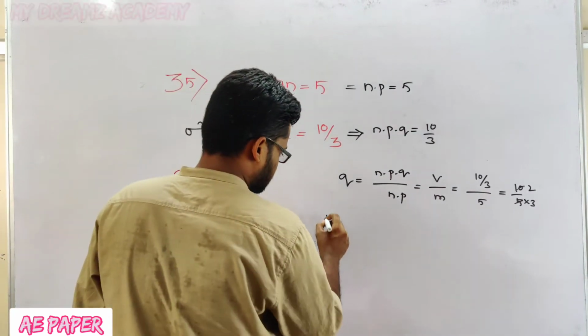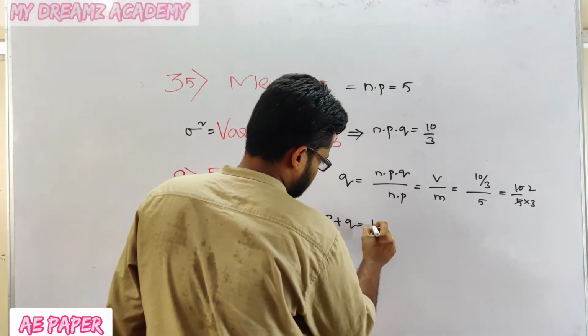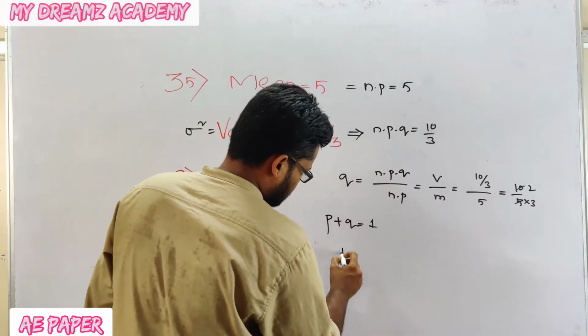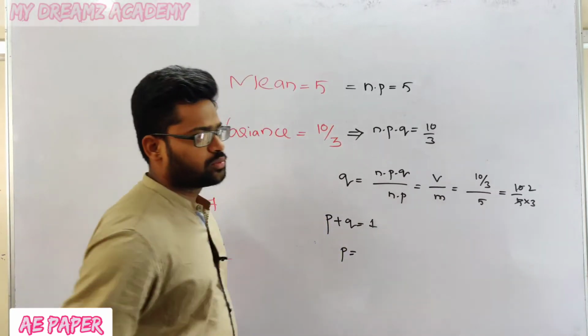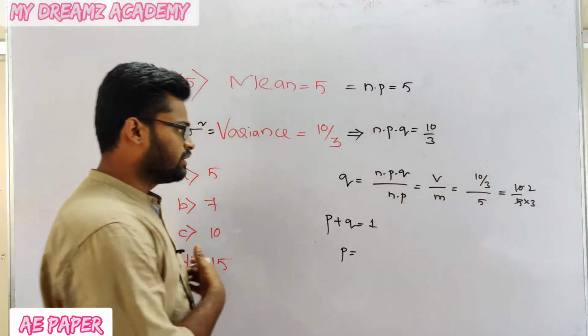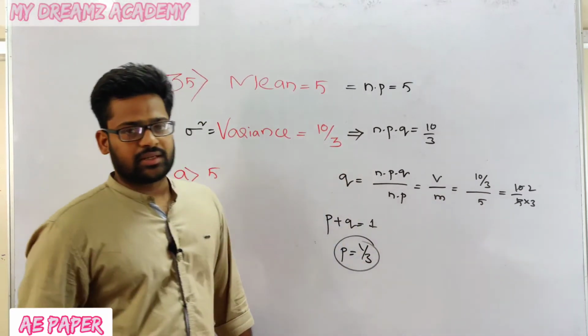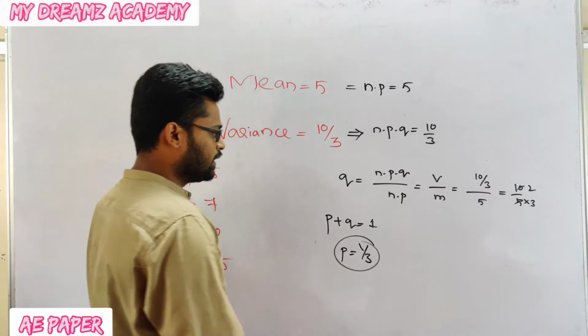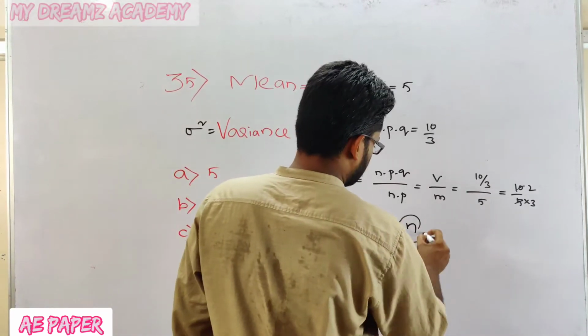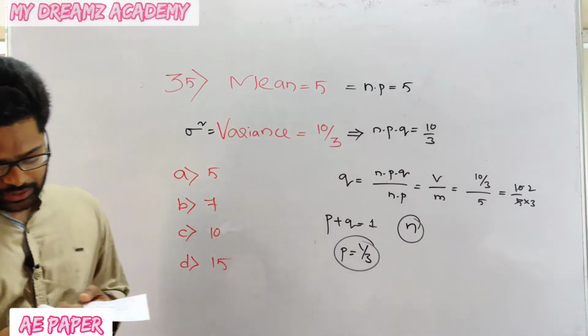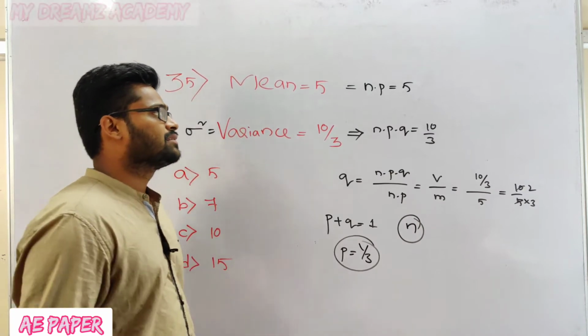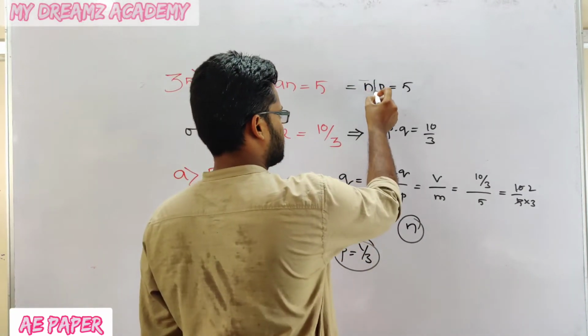And I know one thing, that P plus Q is equal to 1. From this, Q value is 2 by 3 and P value will give 1 by 3. 1 by 3 plus 2 by 3 will give 1. Now I need to calculate the n value because the question asks for the number of trials, which is nothing but n.